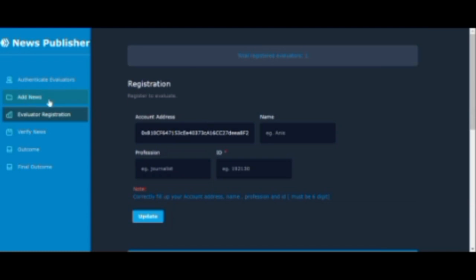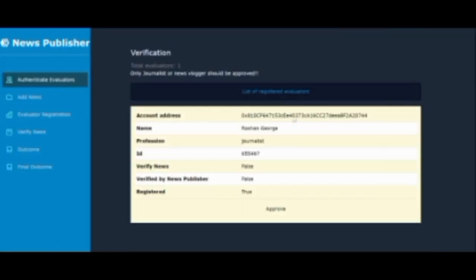So I would be going to authenticate evaluators. This is where you can see the list of journalists or people who are trying to provide value or news into your platform. Suppose 2 minutes back I registered myself as a journalist, and the account address is the owner, so I would be able to approve this particular journalist. So I'd be clicking on approve.